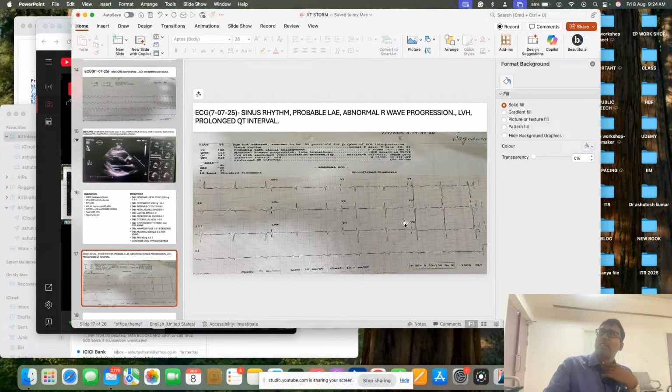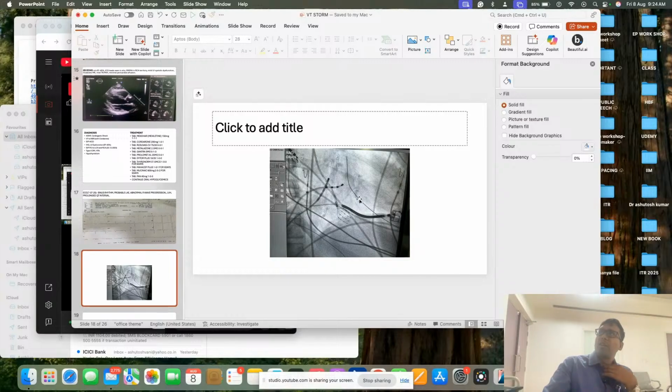So this is the baseline ECG, and what we are doing is this AICD lead, and this is the HD grid catheter. It is a multipolar catheter. When you are putting one catheter and seeing point by point heart electrical activity, we are going to check. So here we take a catheter having almost 16 poles, so you are taking 16 points like that. So you can directly map the heart in a very short time.